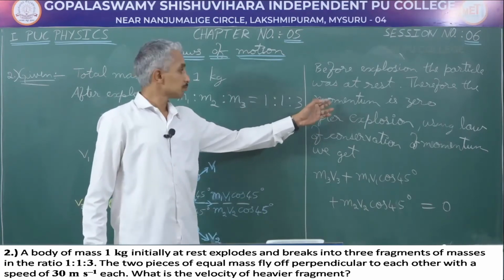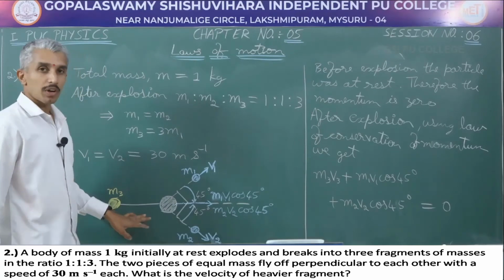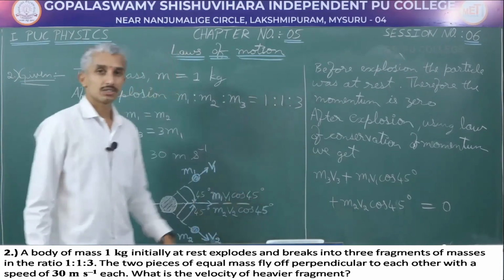As the total momentum before explosion was 0, the total momentum after explosion will also have to be 0.